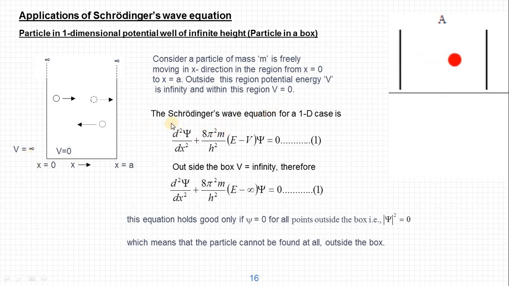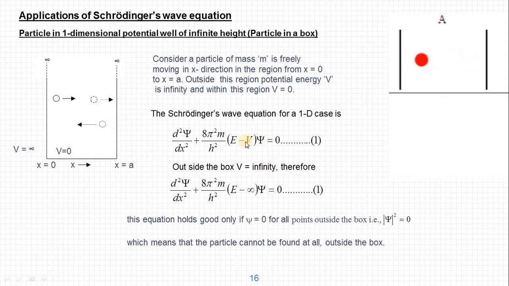For this case, the Schrodinger wave equation for a one-dimensional case is given by d square psi by dx square plus 8 pi square m by h square into (E minus V) psi equal to 0. This equation we derived in the previous topic. So that is the Schrodinger wave equation for a one-dimensional case. Outside the potential well or the box, the potential energy V is infinity.